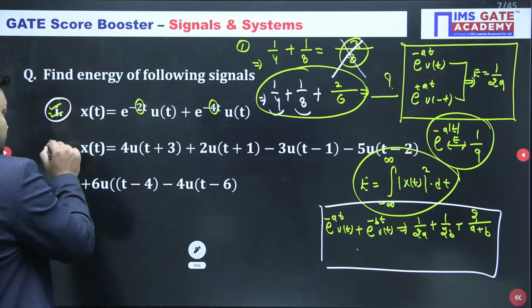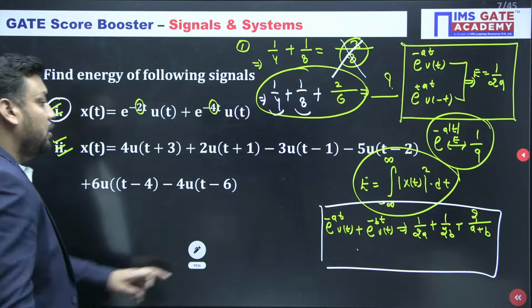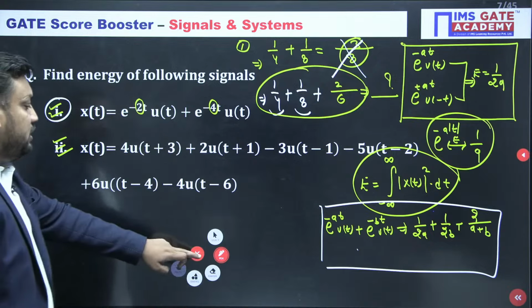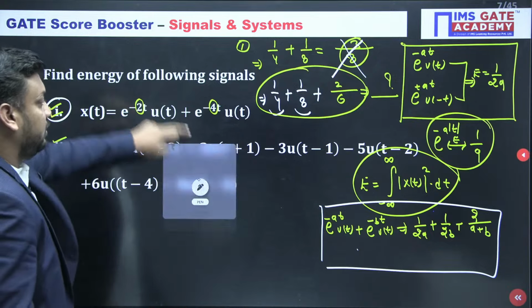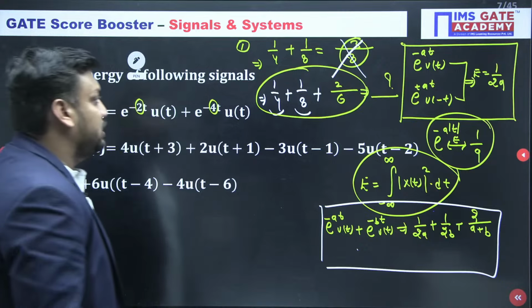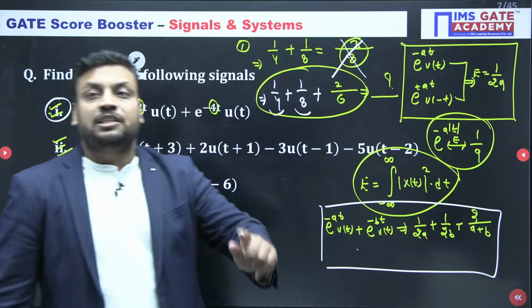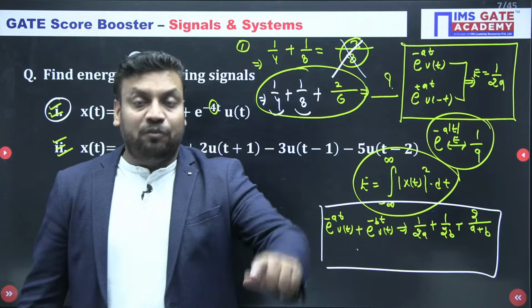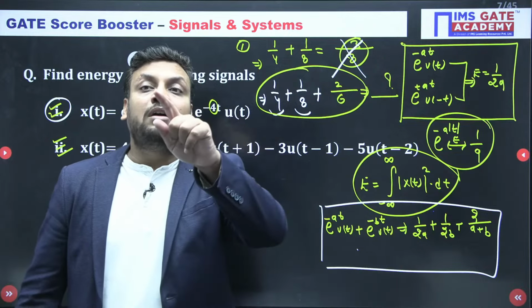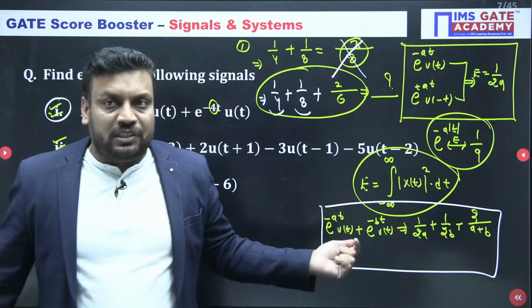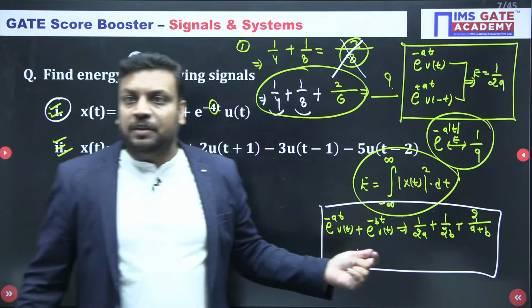Now just try to attempt the second question. The second question is also straightforward energy; the examiner is asking for the energy. But you can only find the energy if you are able to draw the curve of xt from the equation of xt. And it is again a conceptual question.